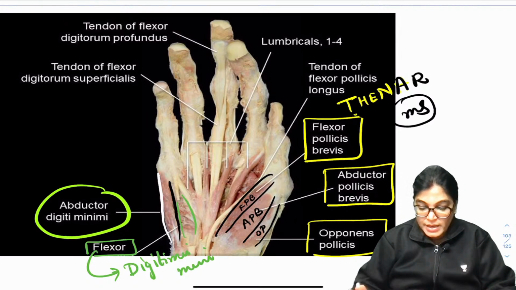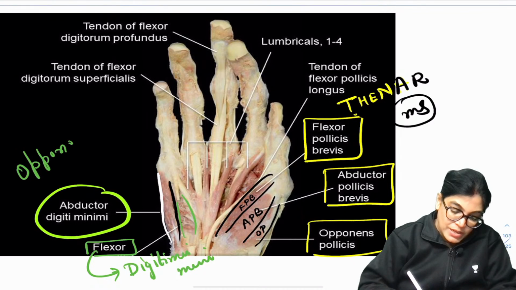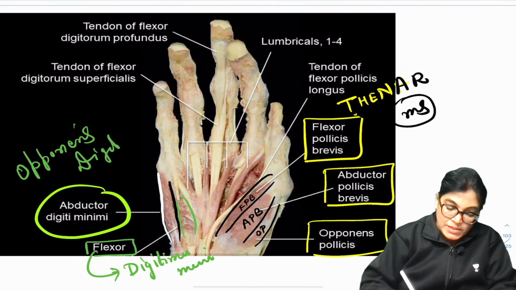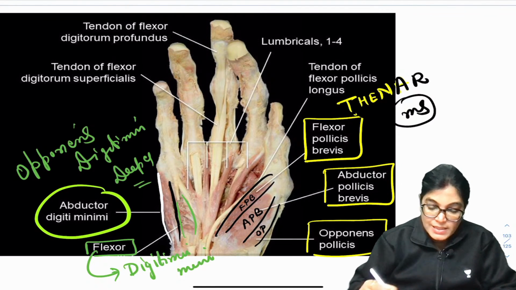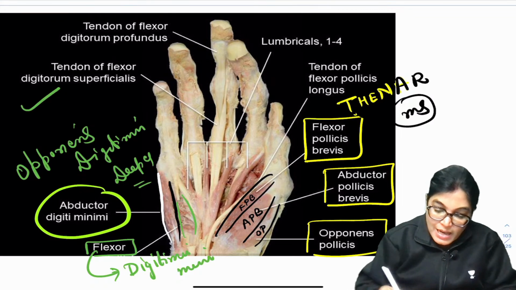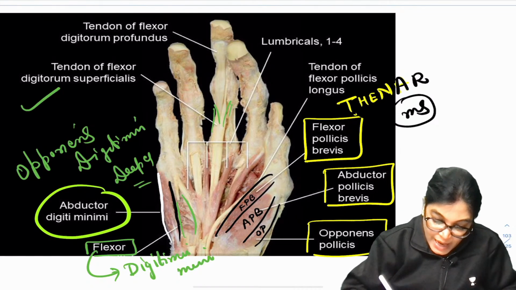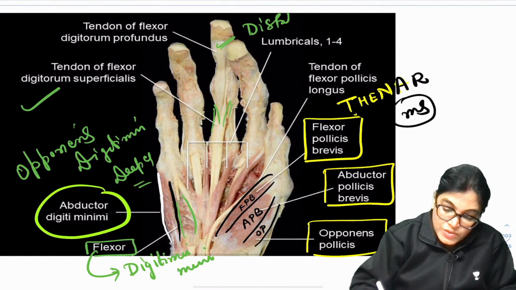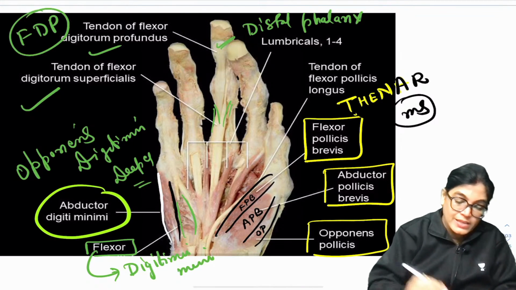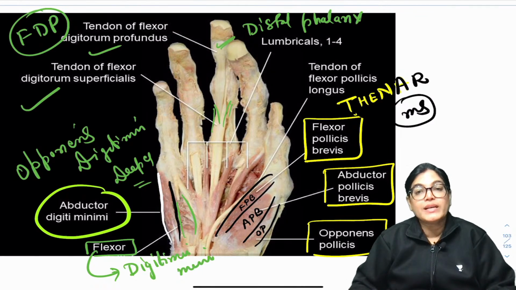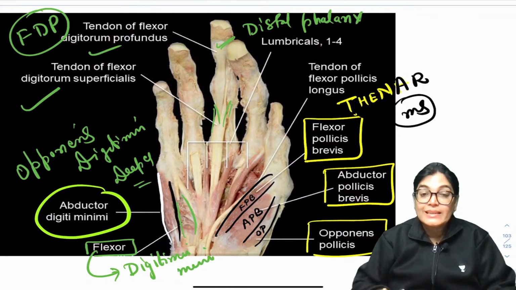Okay, so you must be wondering, अभी opponens digiti minimi कहाँ चला गया? Opponens digiti minimi muscle is not shown; it is lying on the deeper aspect. Other than that, you can see the tendons of flexor digitorum superficialis seen here towards the middle phalanx, and the one which is reaching the terminal or distal phalanx is the tendon of FDP, that is flexor digitorum profundus. Lumbrical muscles, flexor pollicis longus muscle. So all this labeling is showing you the intrinsic muscles of the hand.